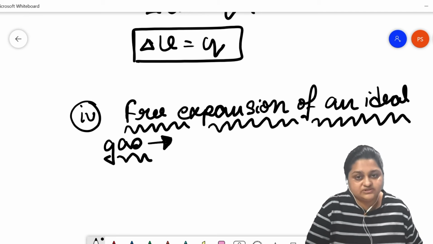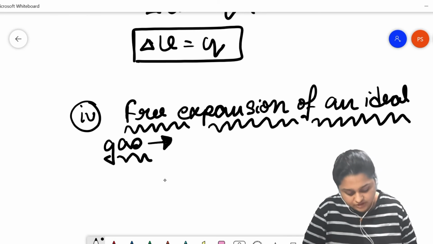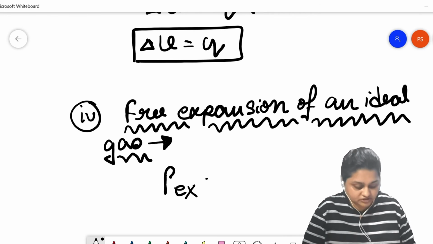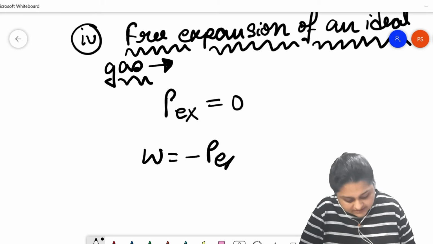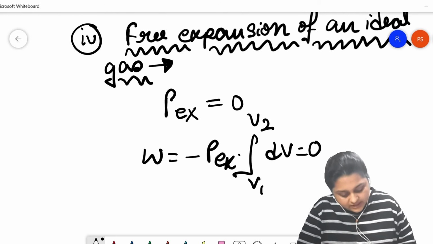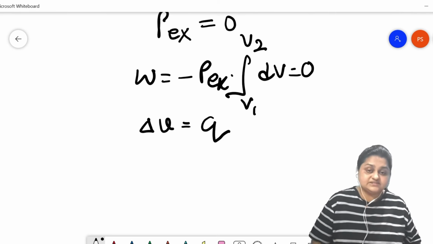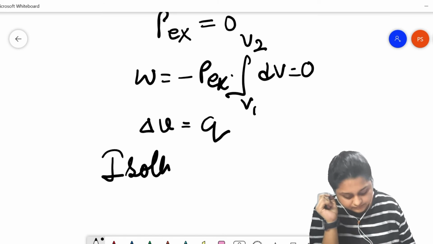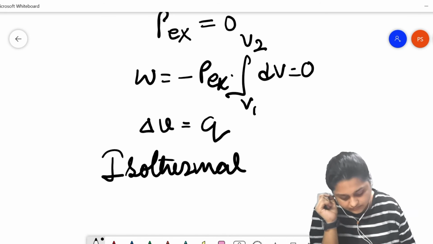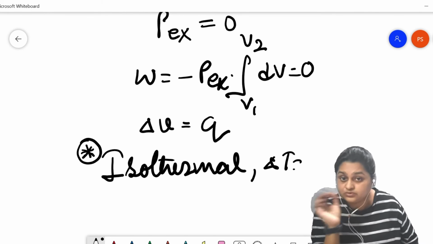There is zero pressure in the surroundings and the gas is expanding. This kind of expansion is known as free expansion. So in free expansion, the external pressure is 0. If the external pressure is 0, in that case W equals minus P external times the integral from V1 to V2 of dV, which is also 0. In that case, delta U will depend only on the heat absorbed by the system. But the free expansion process is also isothermal. That is, there is no change in the temperature throughout the system.